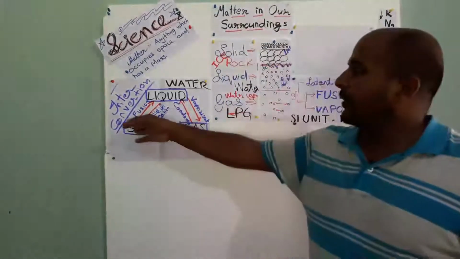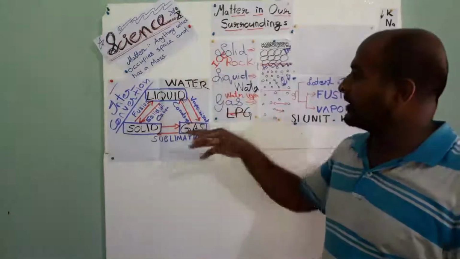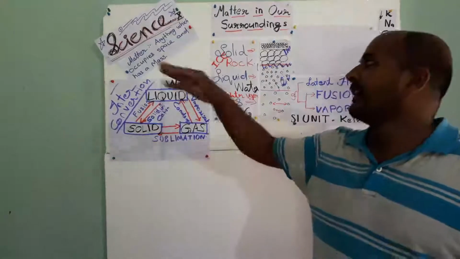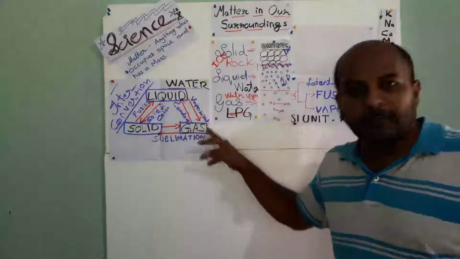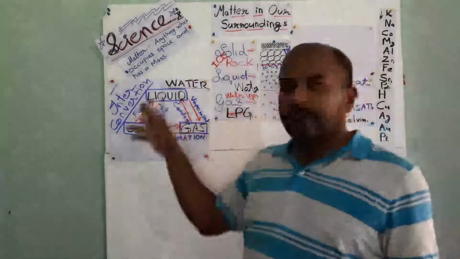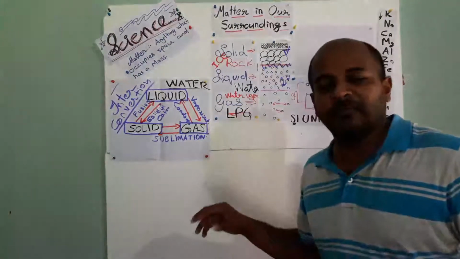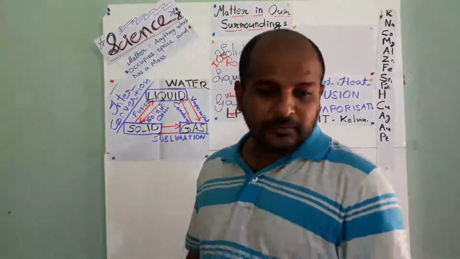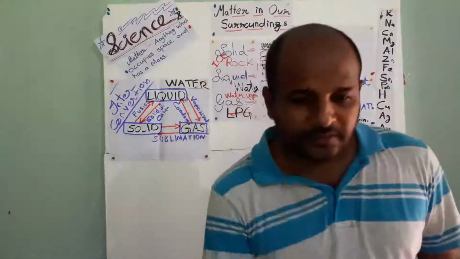So, when solid is changing into liquid, it is known as fusion. Liquid changing back to solid is solidification. Liquid changing into gas is vaporization. And gas changing back into liquid is condensation. But in a particular situation, there is an example in the textbook, I will say. Have you heard about camphor?